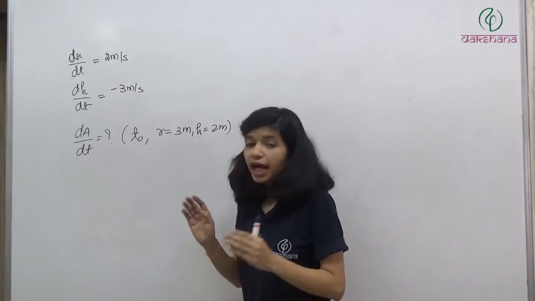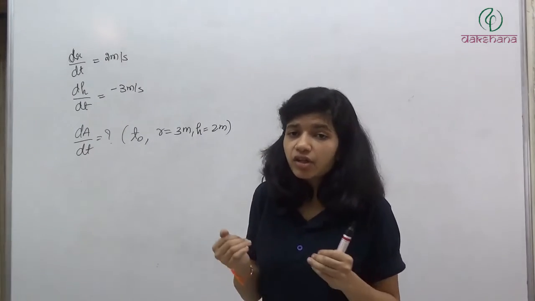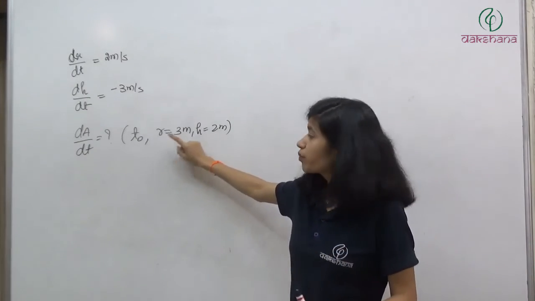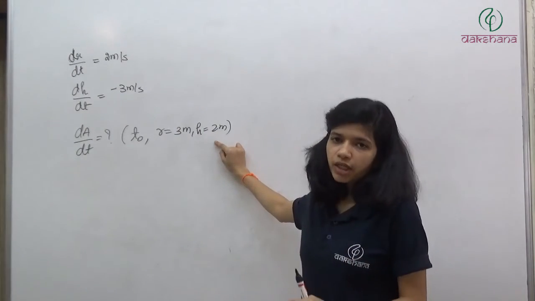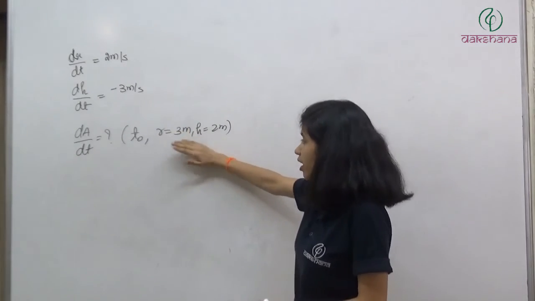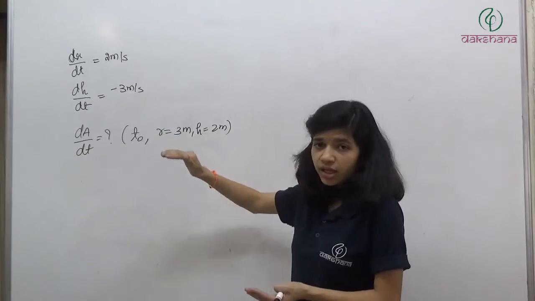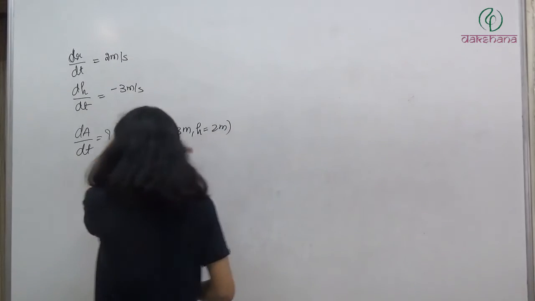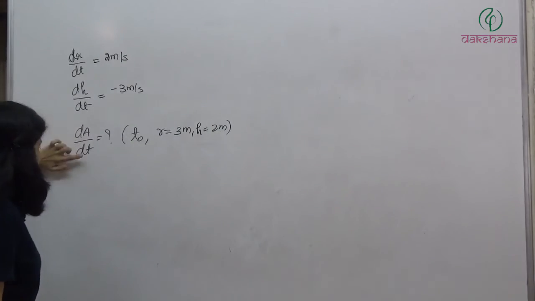So a time came, we have arrived at an instant when its radius has become 3 meter and its height has become 2 meter. Radius increased and it has become 3 meter and height has decreased to 2 meter. So at that instant what will be the rate of change of area?